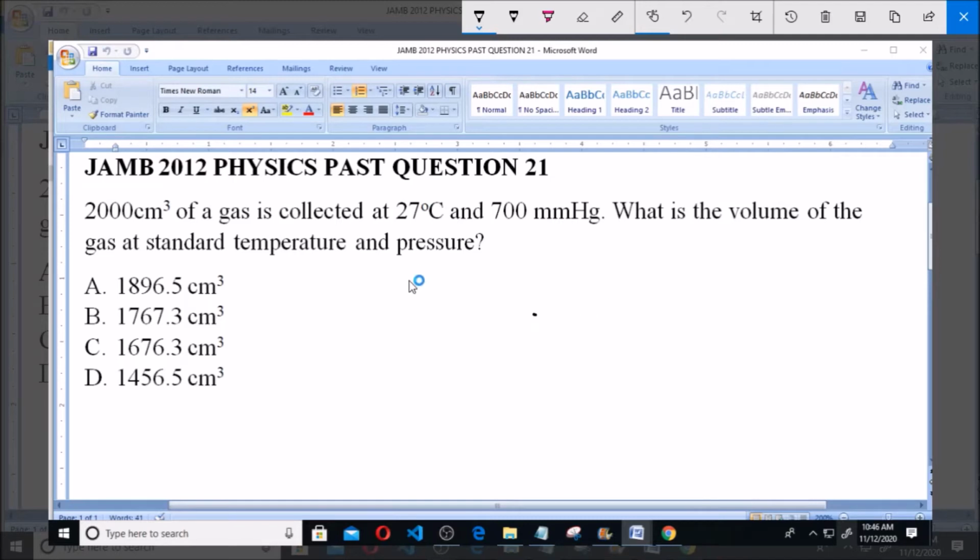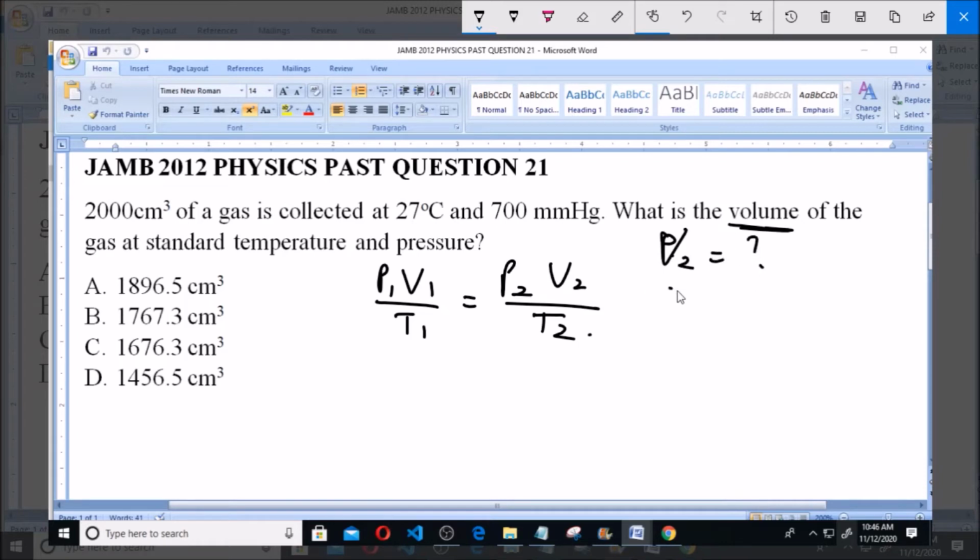one which is mathematically given as P1 V1 over T1 is equal to P2 V2 over T2. Now we're asked to calculate the volume, so we'll take that as our V2. V2 is unknown. Our V1 is of course 2000 centimeter cube. The T1 is 27 degrees Celsius, but we won't be using it in degrees Celsius. We'll convert to Kelvin. So if you add that to 273, you have 300 Kelvin.